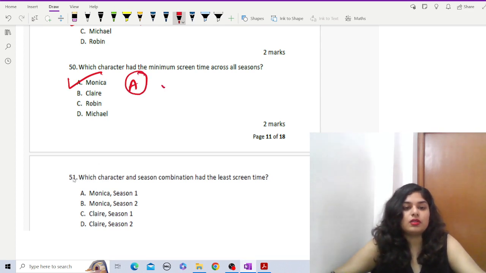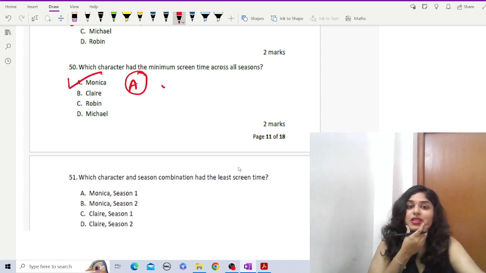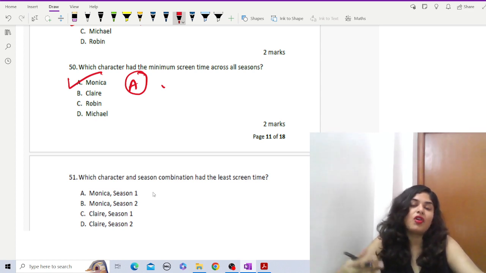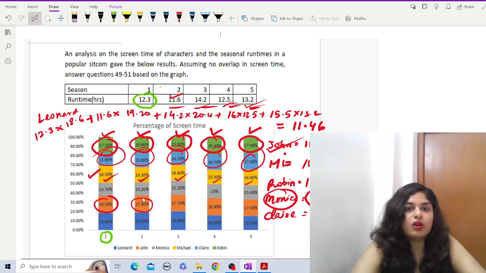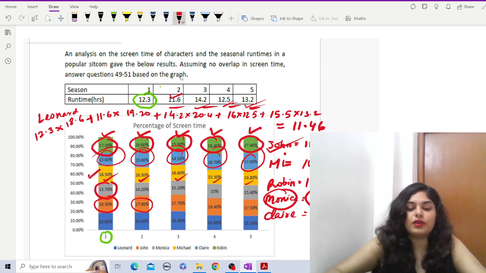The last question is, which character and season combination had the least screen time? So now it's not just the character, but also the season. Now in the options, it is only season 1 and 2 that is given. So we don't have to find out for all the 5 seasons, and only for Monica and Claire. So let us calculate for Monica in season 1. How much time did Monica get in season 1? Season 1, Monica, it's 13.70 into 12.3.